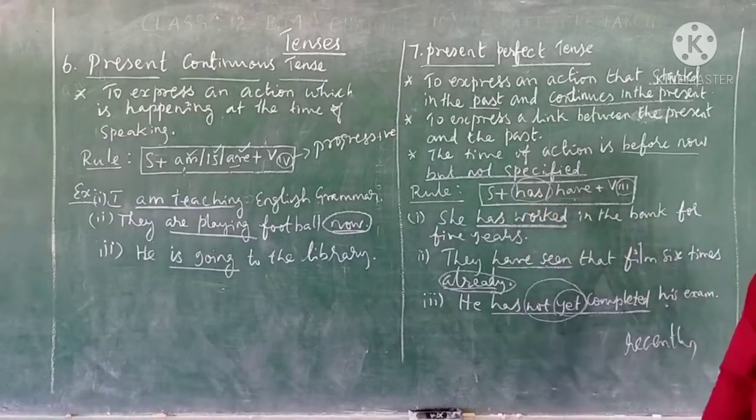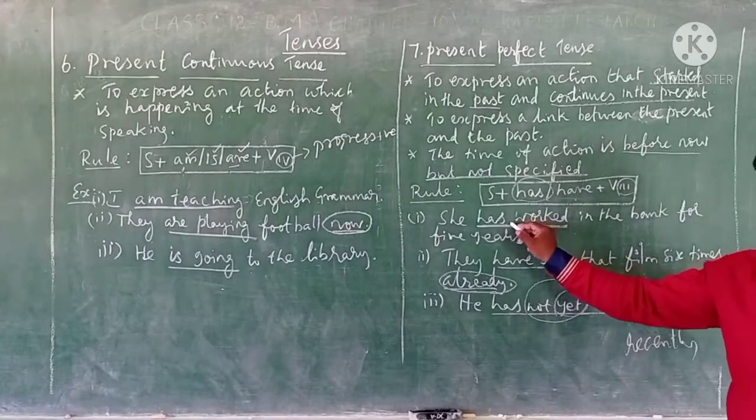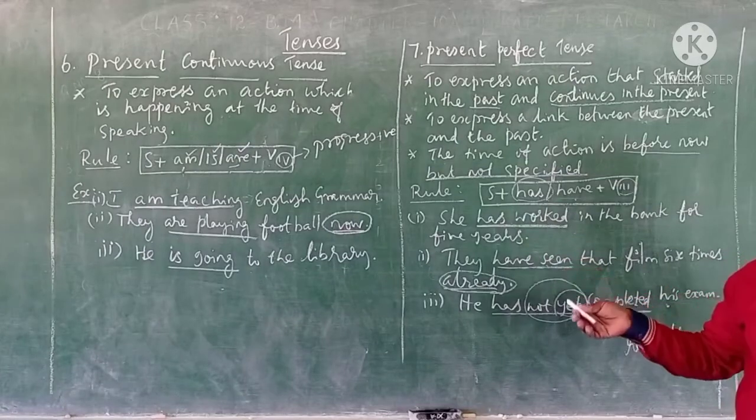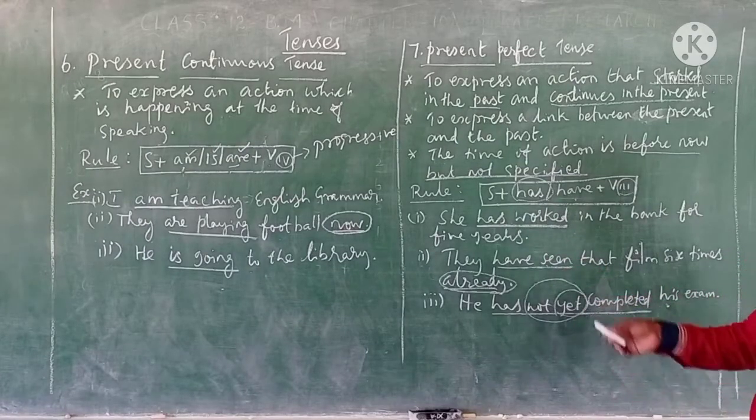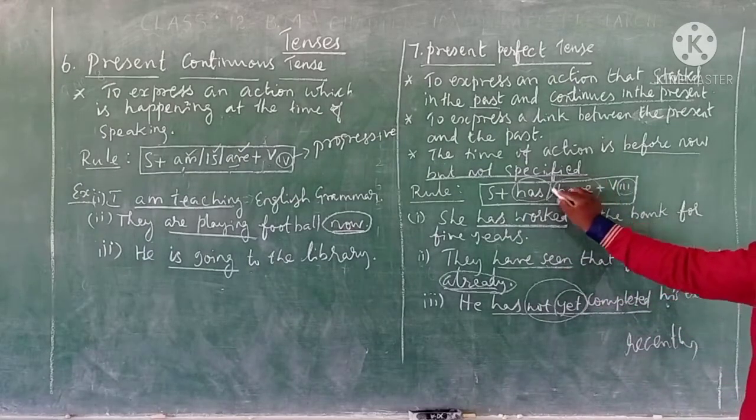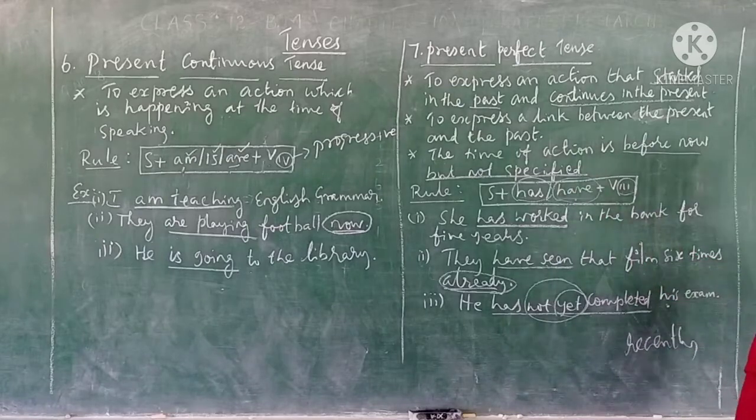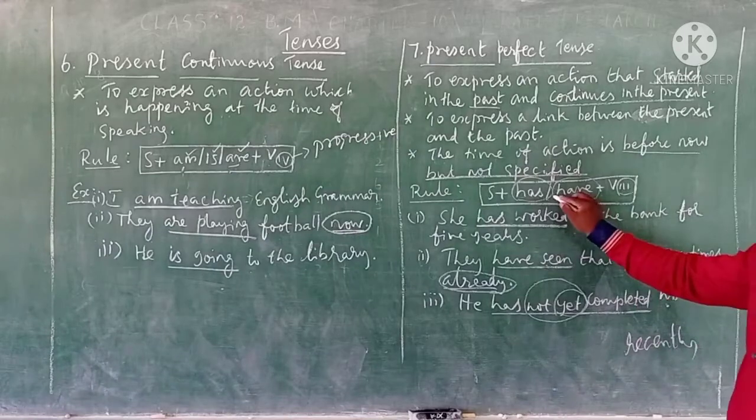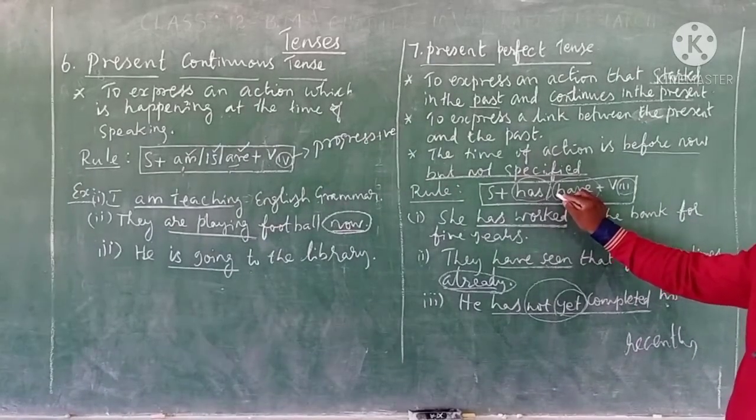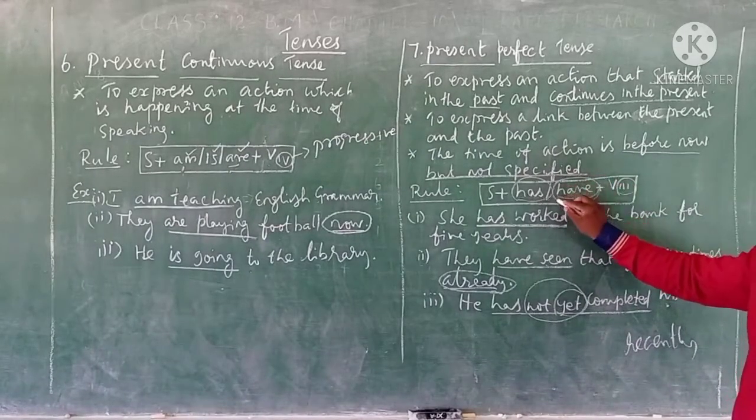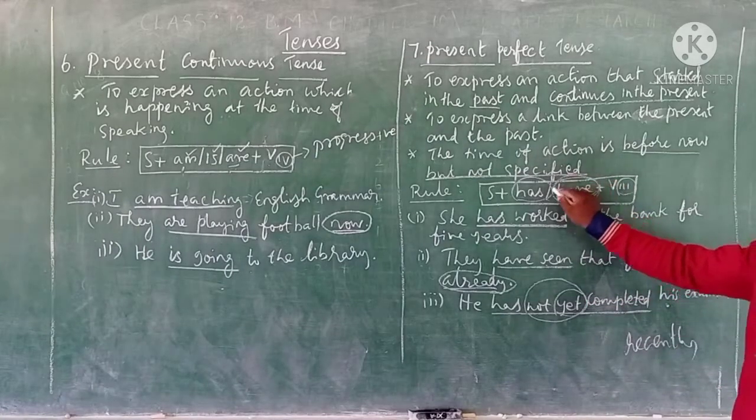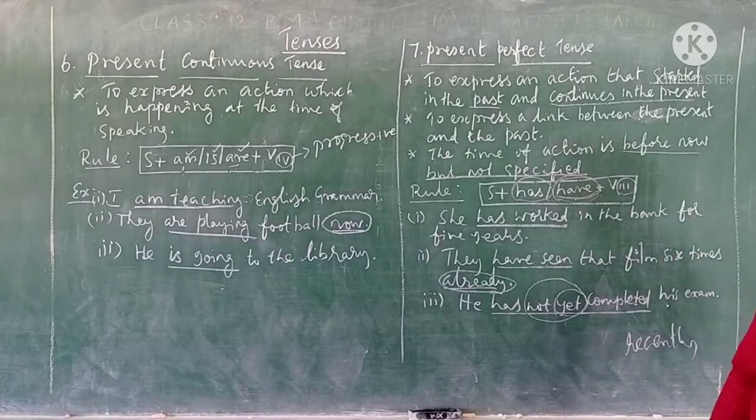Auxiliary has is to be used only with the singular subject: he, she, it, whereas we can use any person's name. Have can be used with the plural subject: we, you, they, and I. If the subject is I, we should use only have. Though I is singular, in English grammar we should use only have for the subject I.